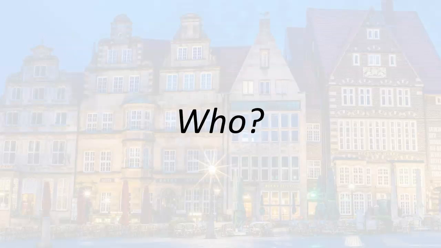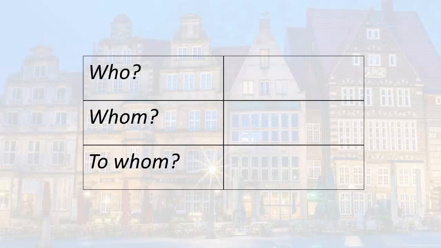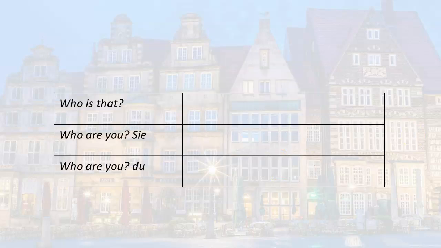So who in German is wer, wer. Notice the pronunciation of the W, wer, wer. Who in German is wer, and there are 2 other related forms. We have whom, which is wen, and to whom, wem. So we'll look at some examples of those 2 at the end. So let's start with wer.